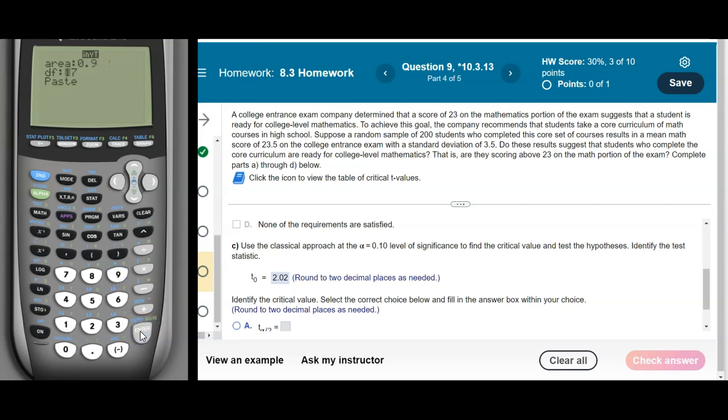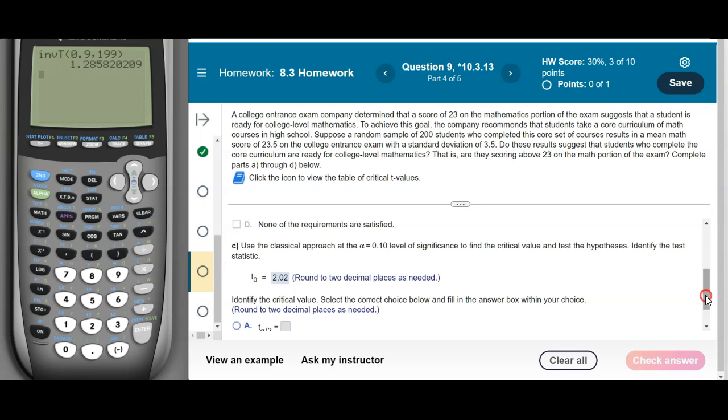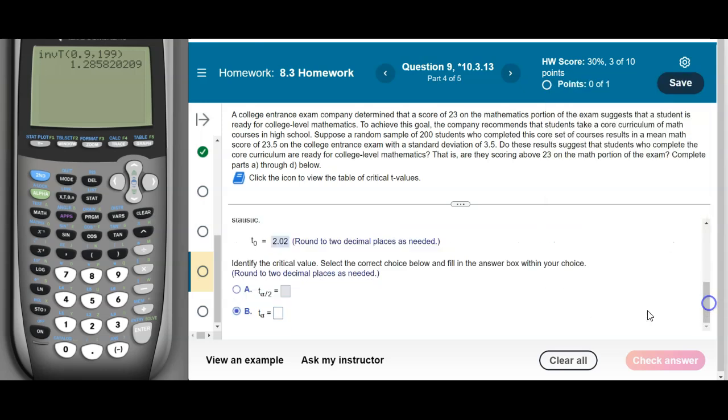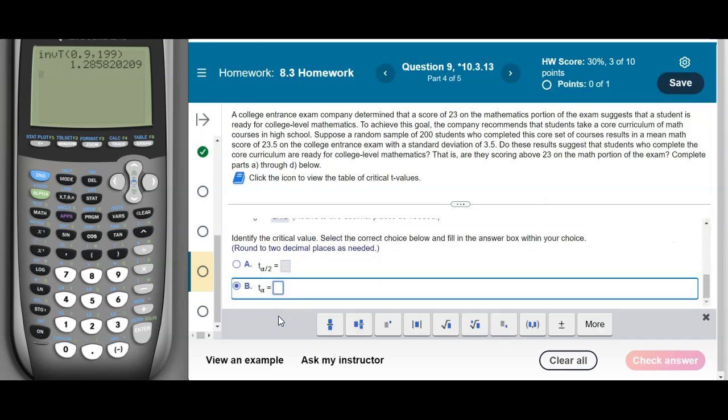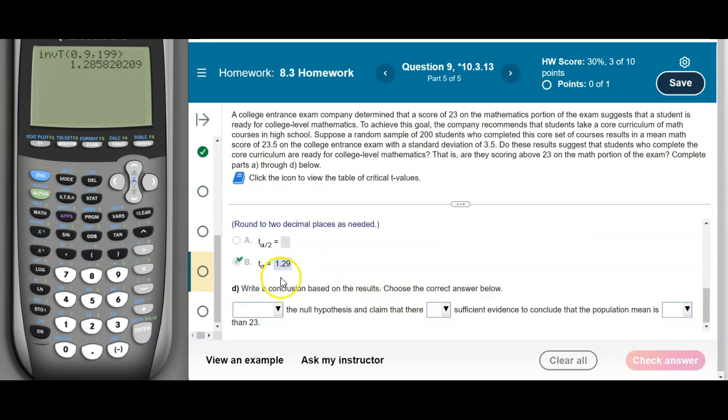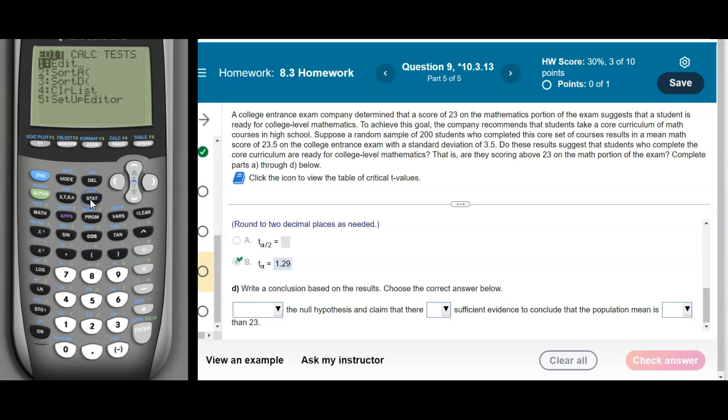Remember, inverse t, just like inverse norm, takes in area to the left. Degrees of freedom is 199. It's one less than the sample size. So I'll paste that in there. So there is my critical t value. Again, it's not t alpha over 2. It's a right-tailed test, so it's t alpha. To 2 decimal places, it would be 1.29.